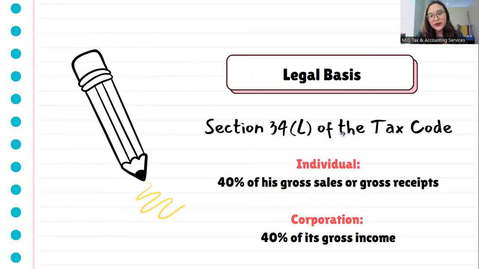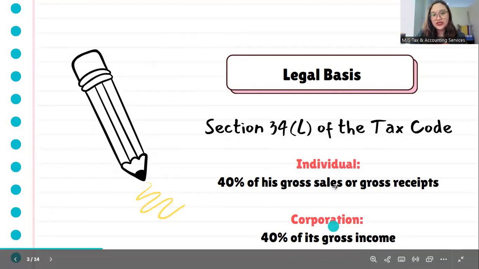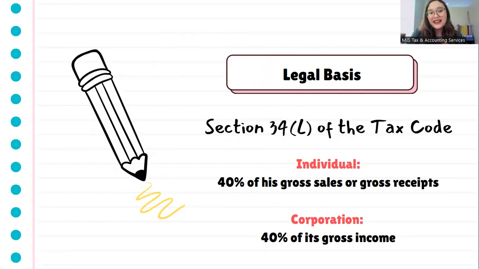What is the legal basis for OSD? So it's actually found in Section 34L of our tax code or the National Internal Revenue Code of the Philippines. So if you Google tax code of the Philippines or National Internal Revenue Code of the Philippines, and then you scroll down to Section 34L, you can actually see there a whole paragraph discussing optional standard deduction or OSD. But just to make it short for this presentation, just look at these things. We have individual and corporation. So if you notice here, not all OSDs are created the same.